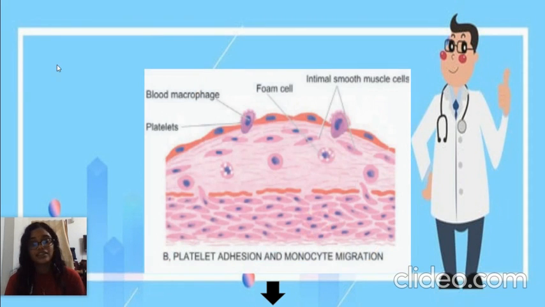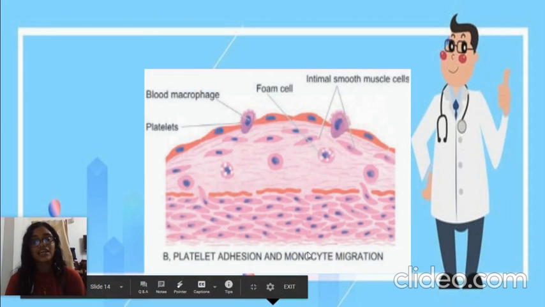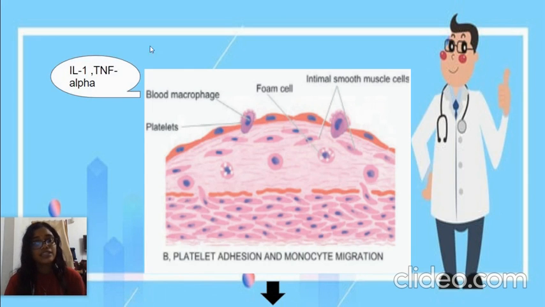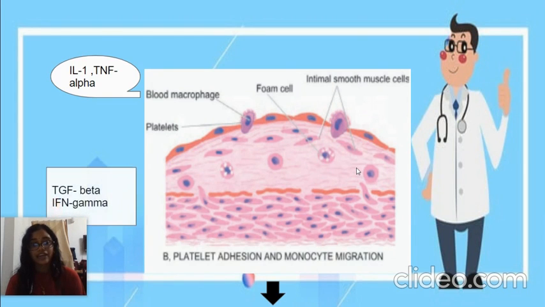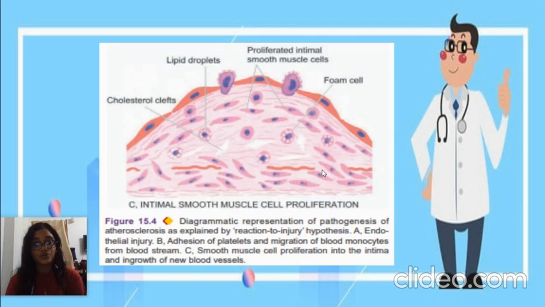This endothelial injury causes platelet adhesion and monocyte migration, which is seen here. There's also release of factors like interleukin-1, which causes smooth muscle cell proliferation in the intima, and factors such as platelet-derived growth factor, which causes migration of smooth muscle cells from the media. This is a diagram which shows the complete smooth muscle cell proliferation of the intima. This can result in the thickening of the wall, which complies with the definition we saw earlier.